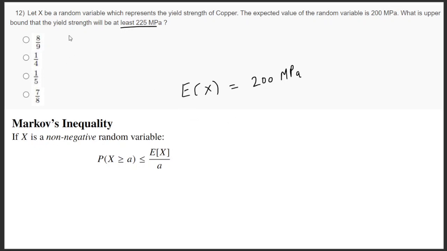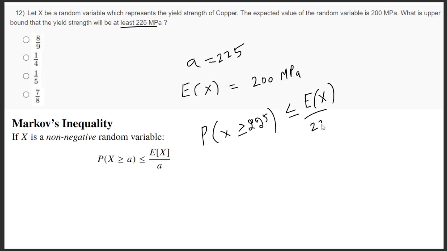Then the yield strength will be at least 225 MPa. They are asking what is the upper bound of the probability, with 225. So x greater than or equal to 225. The probability of x being greater than or equal to 225 should be E of x by 225.